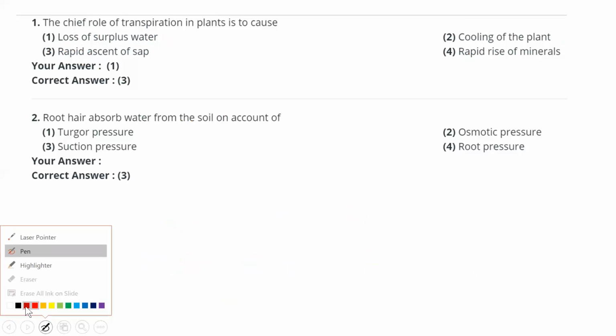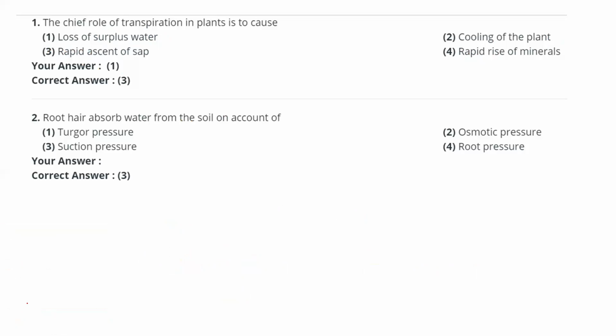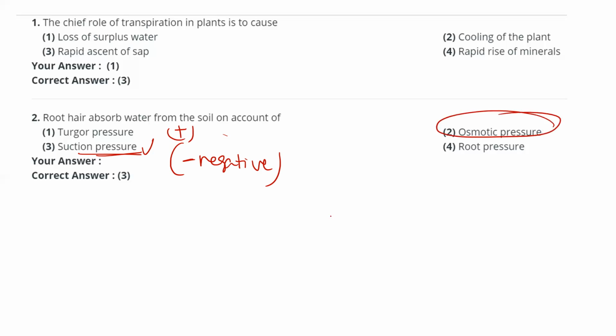Next question. Root hairs absorb water from the soil because of which factor? Because of what factor are they absorbing the water? Because of, as we just discussed, this suction pressure. This is a negative pressure, but turgor pressure is positive. Osmotic pressure is due to a different aspect.